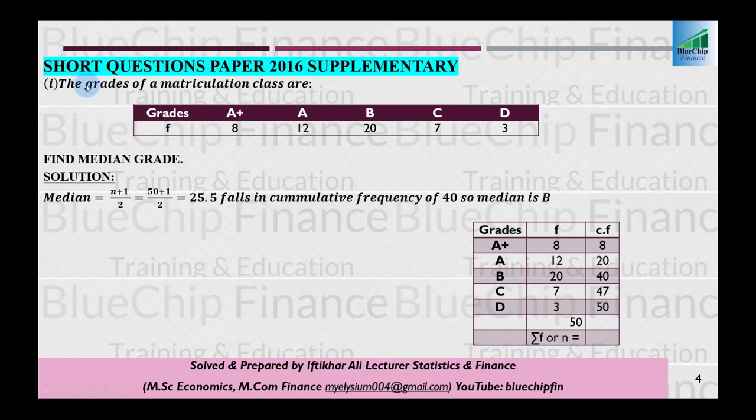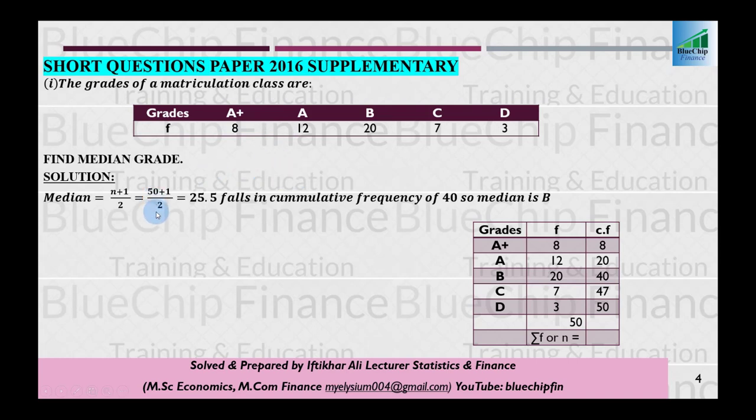First short question is: the grades of a matriculation class are A plus, A, B, C and D, and their frequencies are 8, 12, 20, 7 and 3, and find the median grade. So we are simply going to calculate the median grade, and it is ungrouped data.